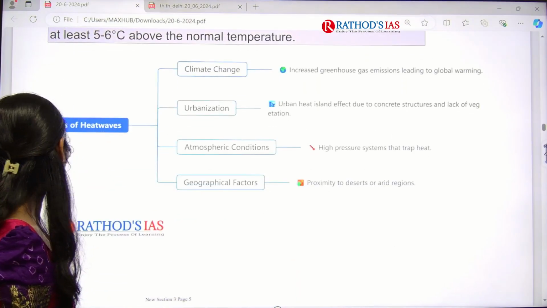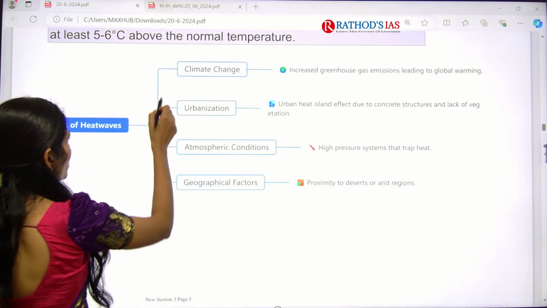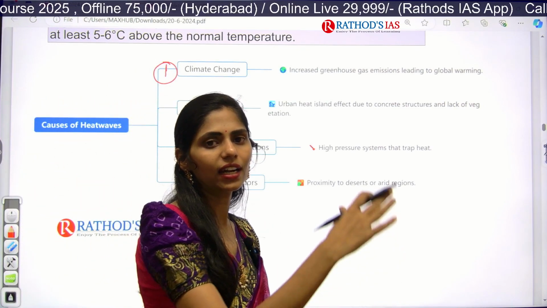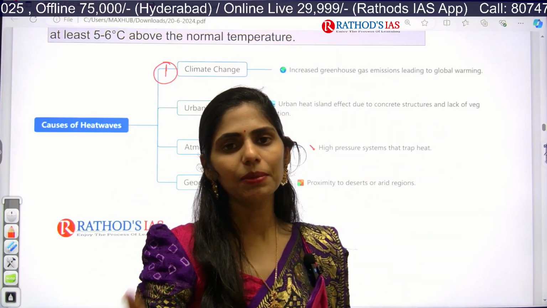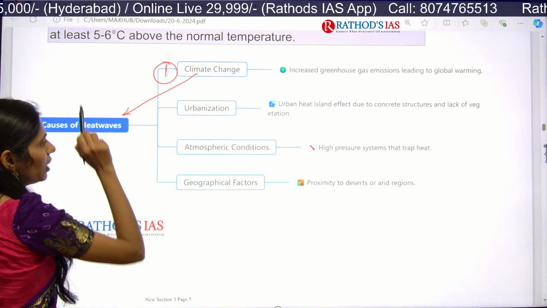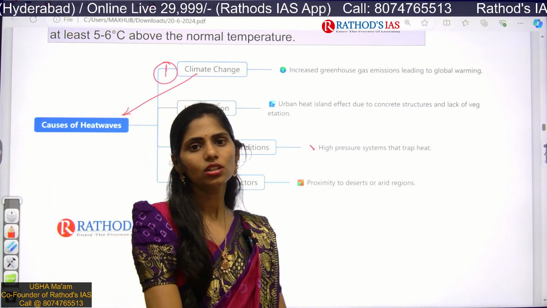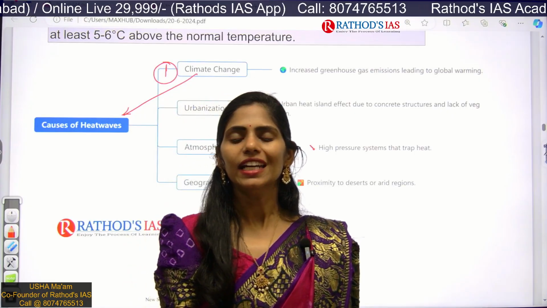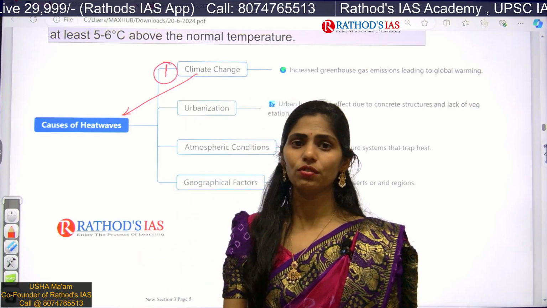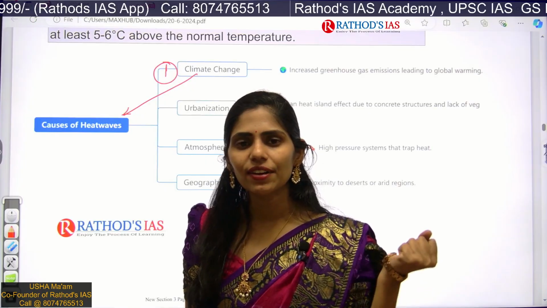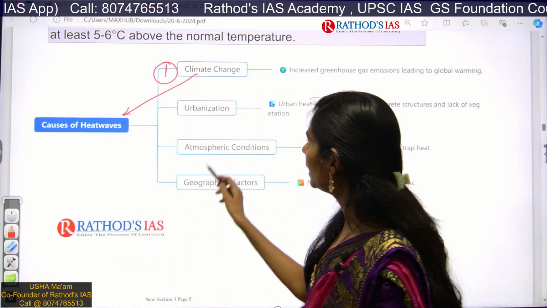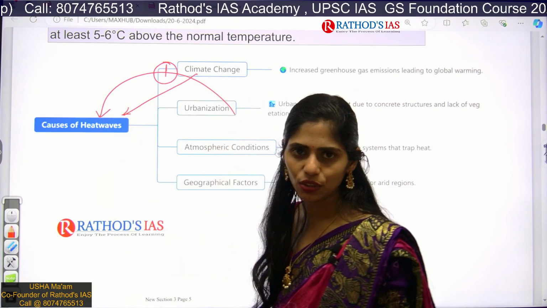So what are the causes? There are four important causes. The first one is climate change. Increasing greenhouse emissions lead to global warming, which ultimately leads to climate change. So climate change causes heat waves. And the next one is urbanization. In urban areas we have increasing concrete structures, buildings, asphalt roads, cement roads, etc. Wherever you go, they will absorb or trap more energy. Because of this, that will create an urban heat island.